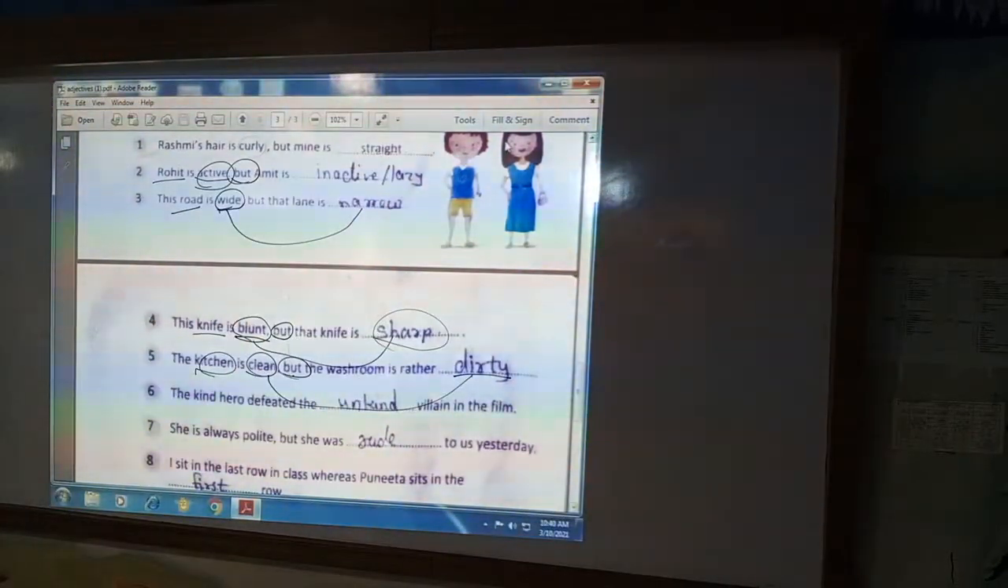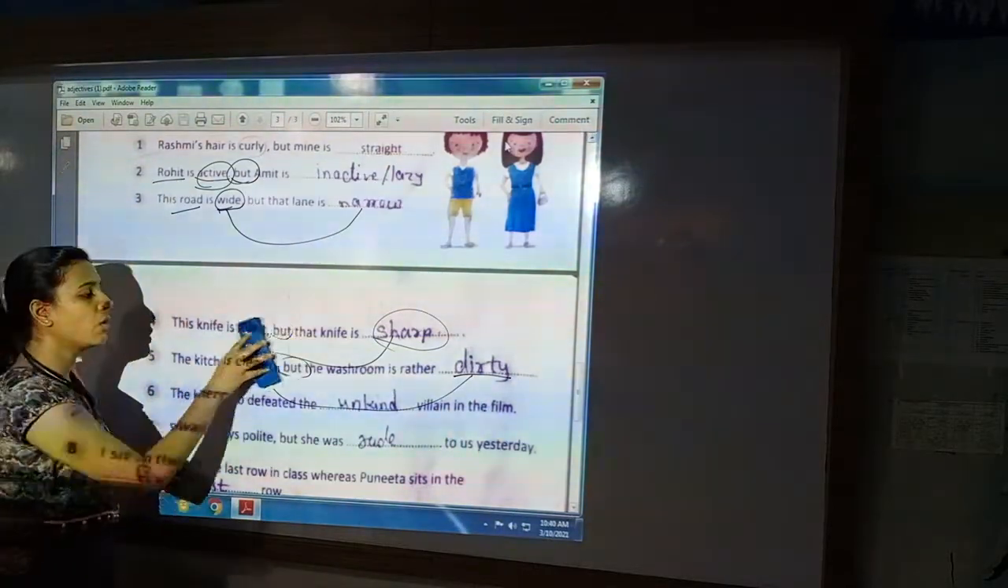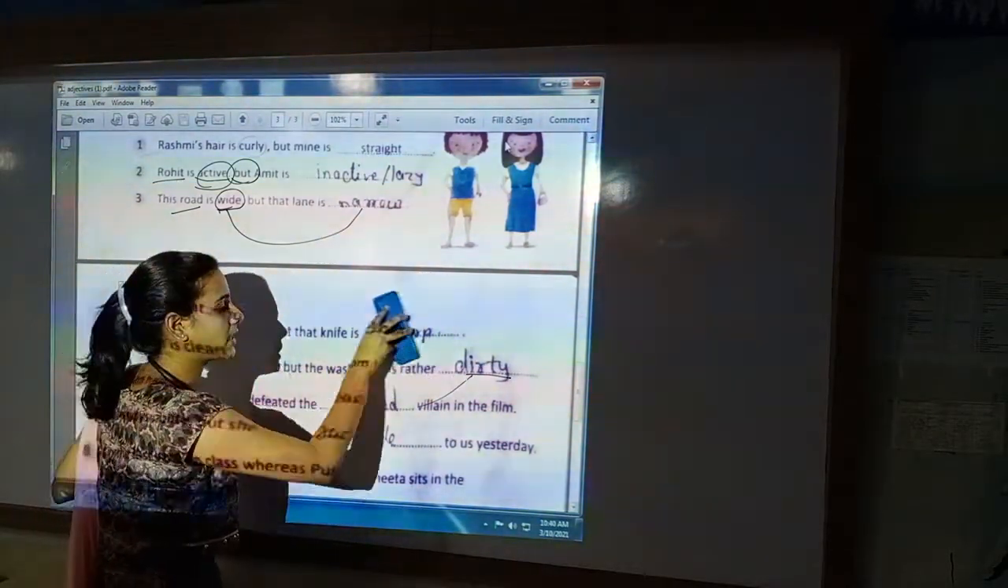How will you come to know about the adjective and noun? When you see the answer of what, that will be your noun, and the answer of how, that will be your adjective.